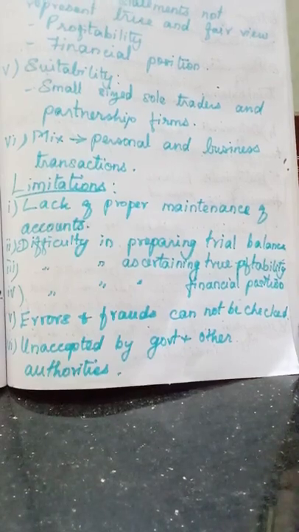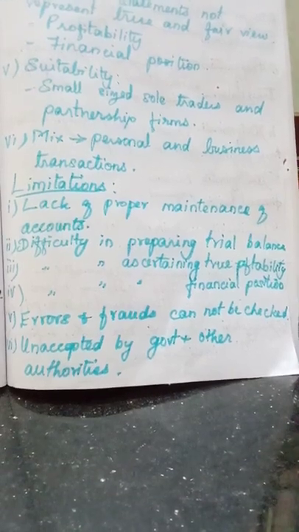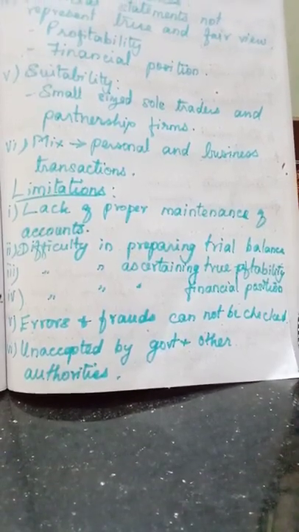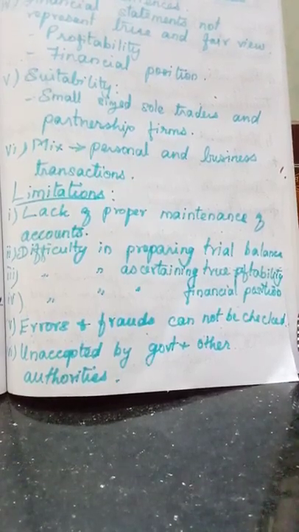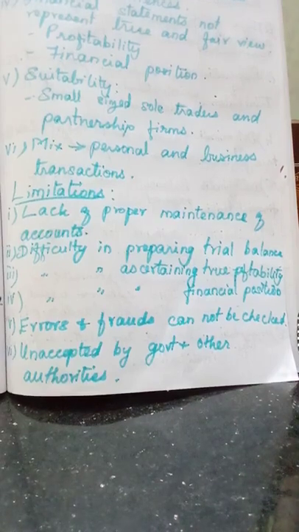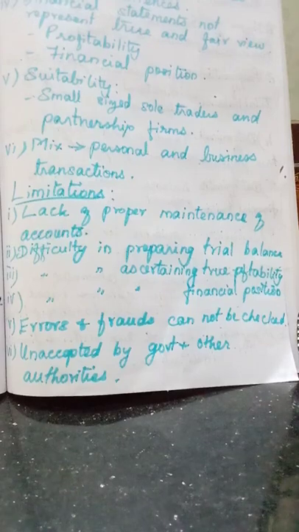easily because only partial records are available and we cannot have internal check when they maintain the accounts. Internal check I have taught you, but you may not have listened, because internal check means one person's entry will be automatically checked by another clerk, only if there is proper maintaining of accounts.